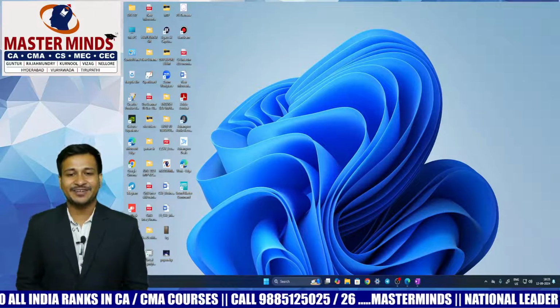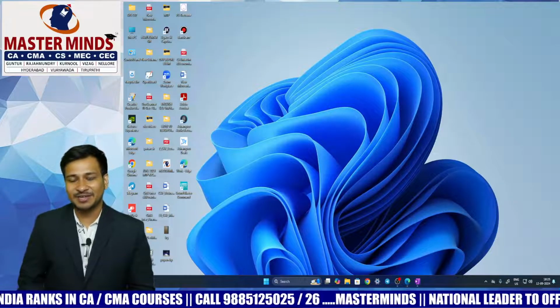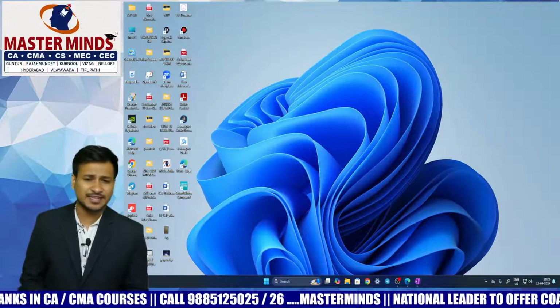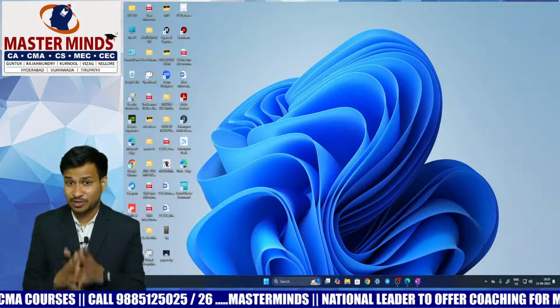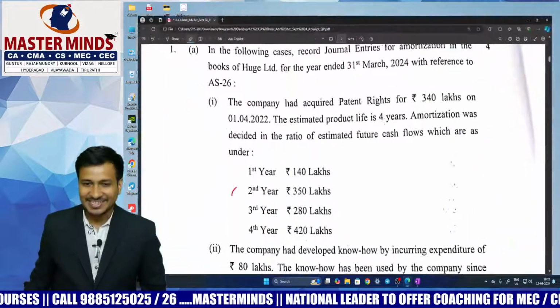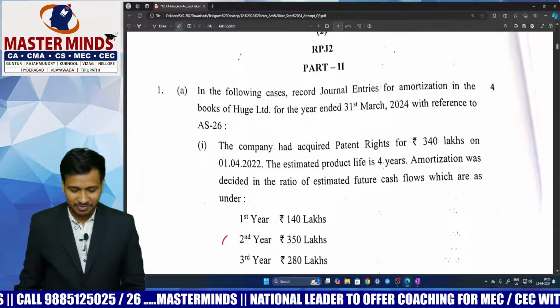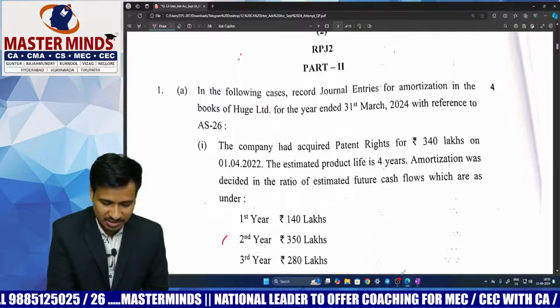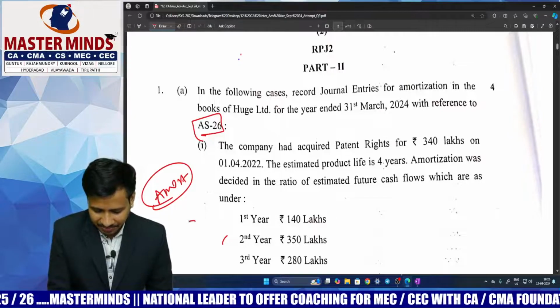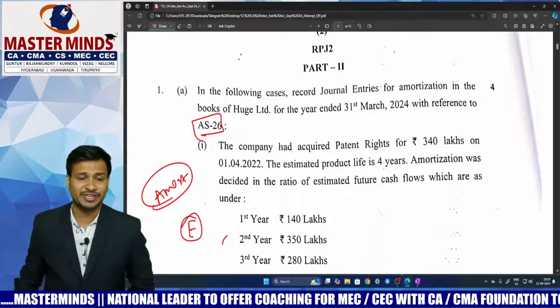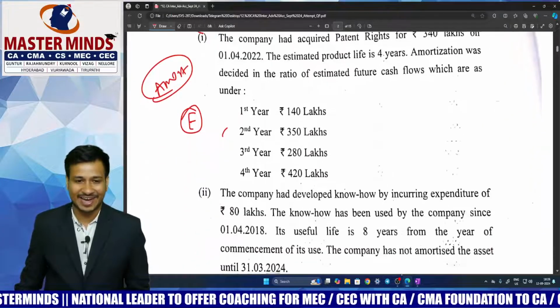Anyways, I'm here to give a brief explanation about the question paper: from which chapter you have got the question, for how many marks, and what is the level of difficulty. Let's have a brief look. This is question number 1, which is from Accounting Standard 26, relating to amortization, which is going to be an easy question for each and every student, including an average student.